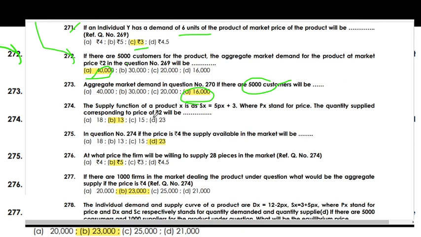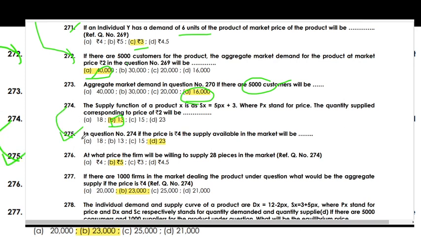The supply function of product X is Sx = 5Px + 3, where Px stands for price. The quantity supplied corresponding to a price of 2 will be 13.